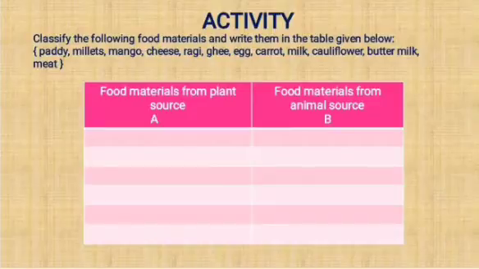Now here is a list of food materials. You have to choose the food materials from plant source and the food materials from animal source and put them in the right column. Classify the following food materials and write them in the table given below. Paddy, millets, mango, cheese, ragi, ghee, egg, carrot, milk, cauliflower, buttermilk, meat. Now think of the answers.